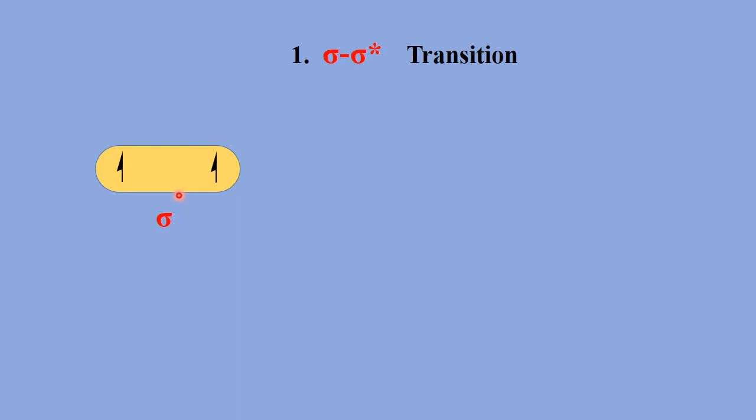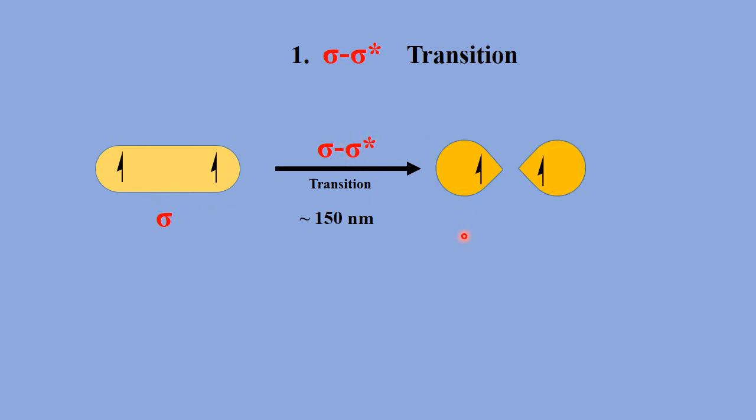This is a sigma molecular orbital in which there are two sigma electrons. If we irradiate these electrons with radiation having a wavelength of 150 nanometers, then there is an excitation of these sigma electrons into its antibonding molecular orbital, that is into sigma star, like this.